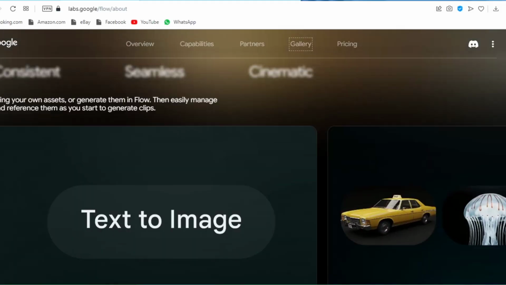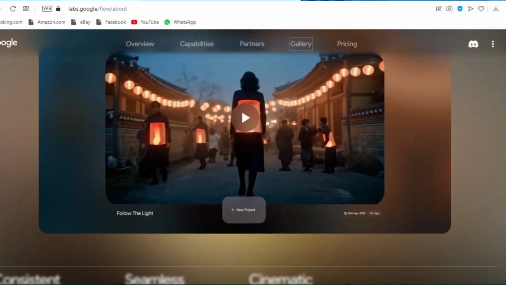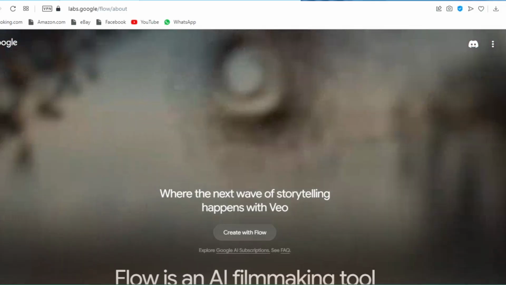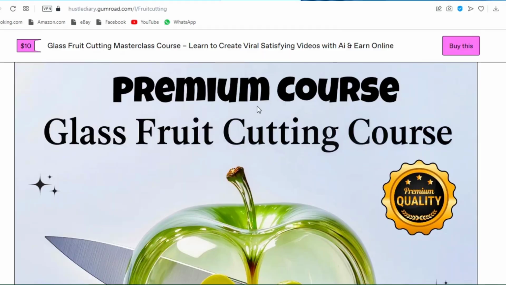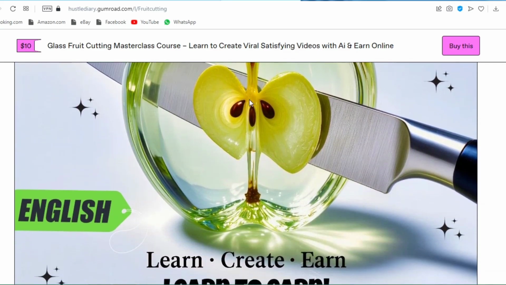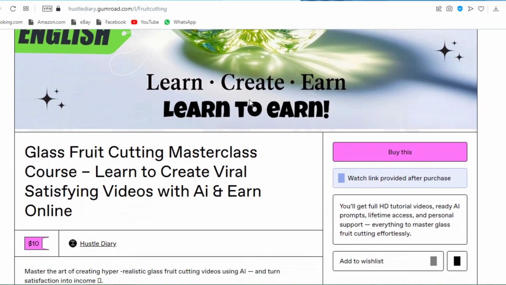Now I've packed everything into one short, easy-to-follow course, no guesswork, no confusion. Inside the course, you'll get my secret prompt, explained word by word. You'll learn how to replace any fruit, tweak reflections, fix lighting, and make your AI output go viral. Plus, a bonus section on how to turn your renders into short viral ASMR clips. It's simple, fast, and beginner-friendly.